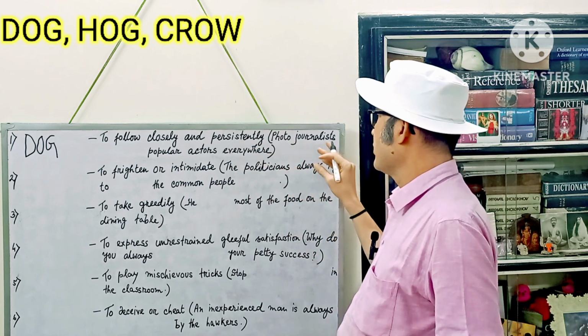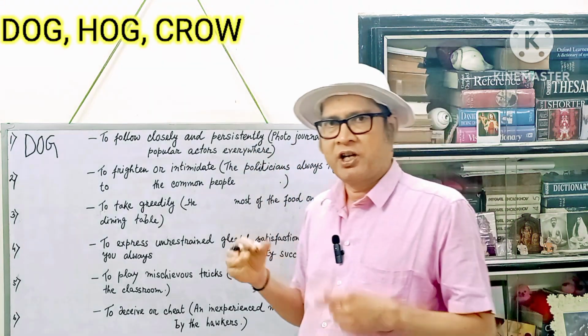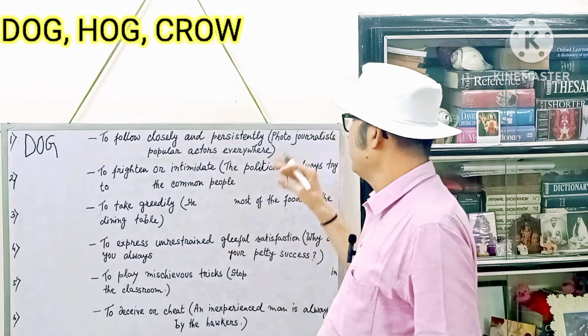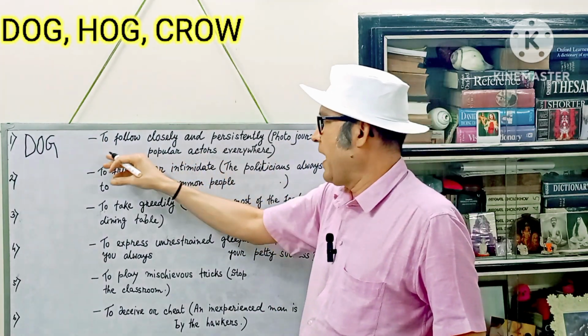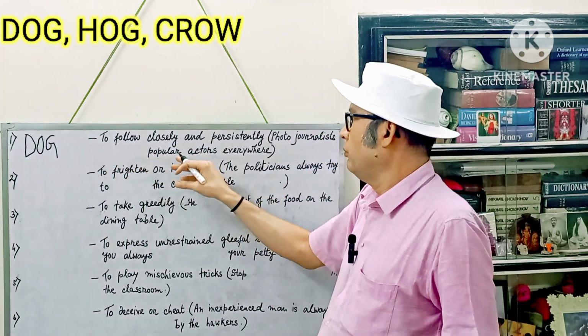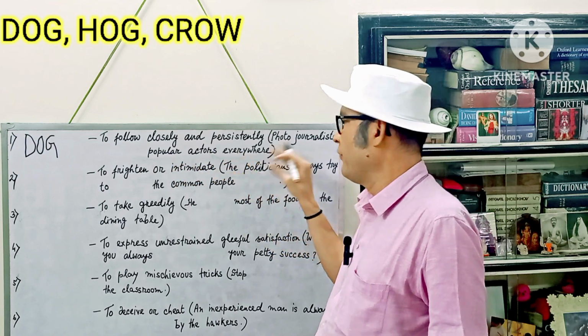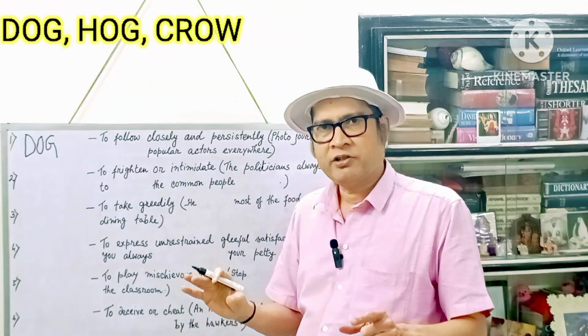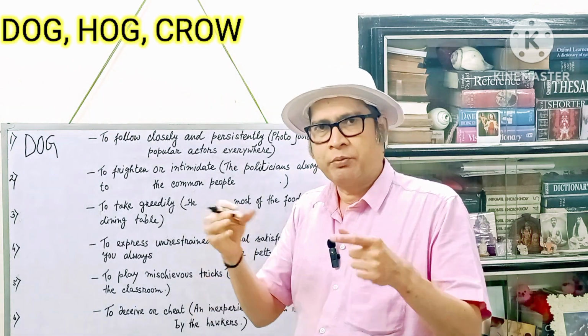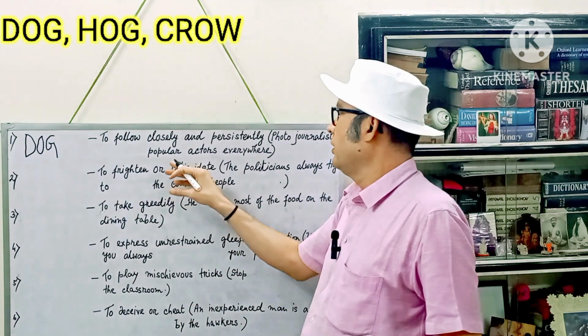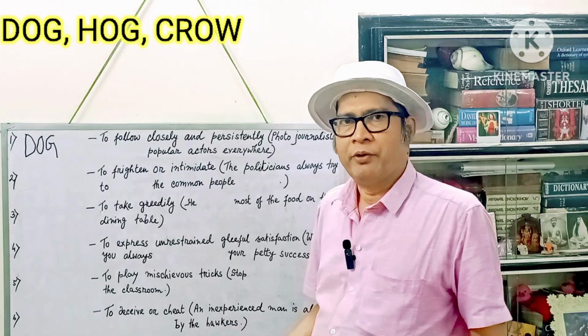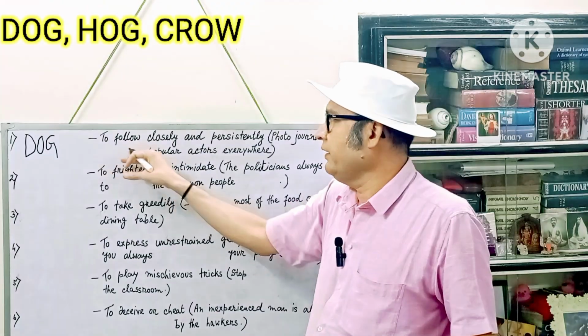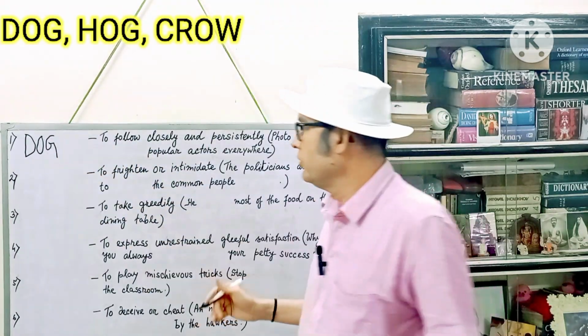Follow the example sentence. Photojournalists, journalists who click photos, dash popular actors everywhere. They generally follow closely and persistently popular actors everywhere. So here you have to write this word, dog.